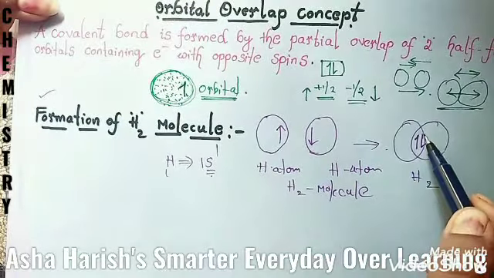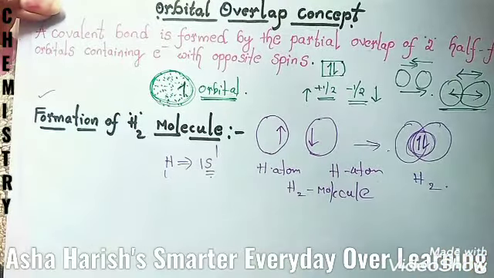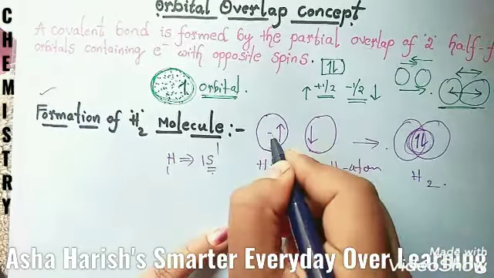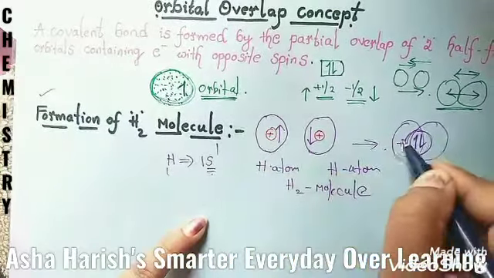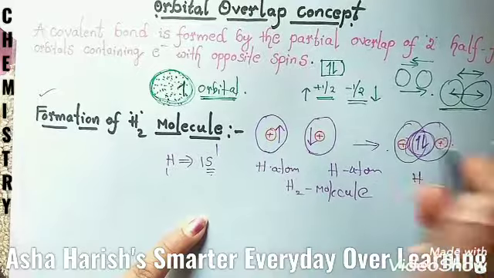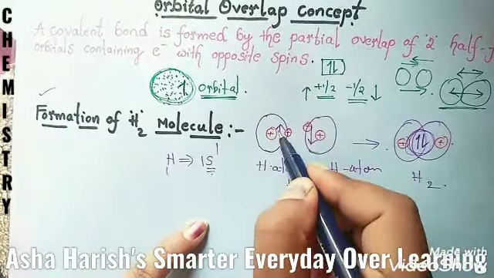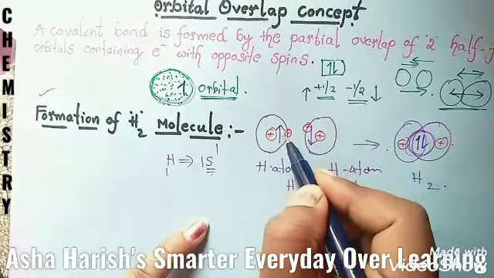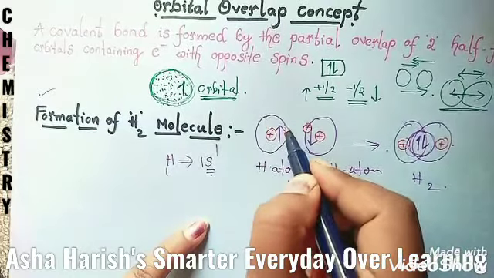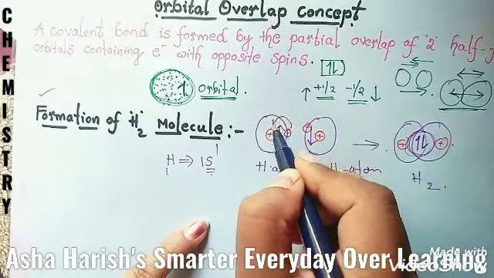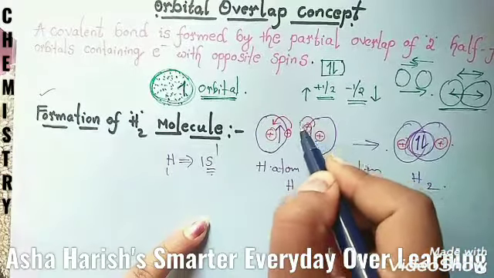which has two electrons with opposite spins. In the middle of the atom there is a nucleus, like this. This is also a nucleus, in the middle of the atom, and if you see the electron here, it has the opposite spin, that is in the upward direction. So the movement of this electron must be like this, clockwise direction, and here also like this.